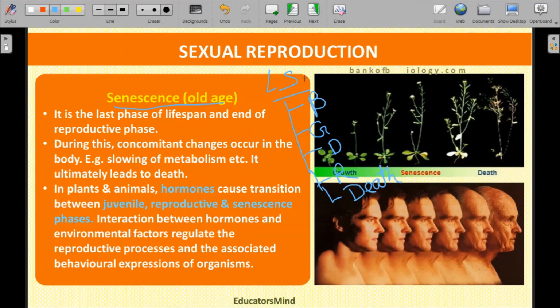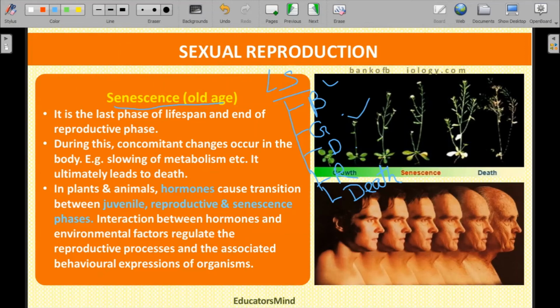So when a new offspring comes into this universe, that is, when birth takes place, that offspring is not ready to reproduce, so it requires growth.